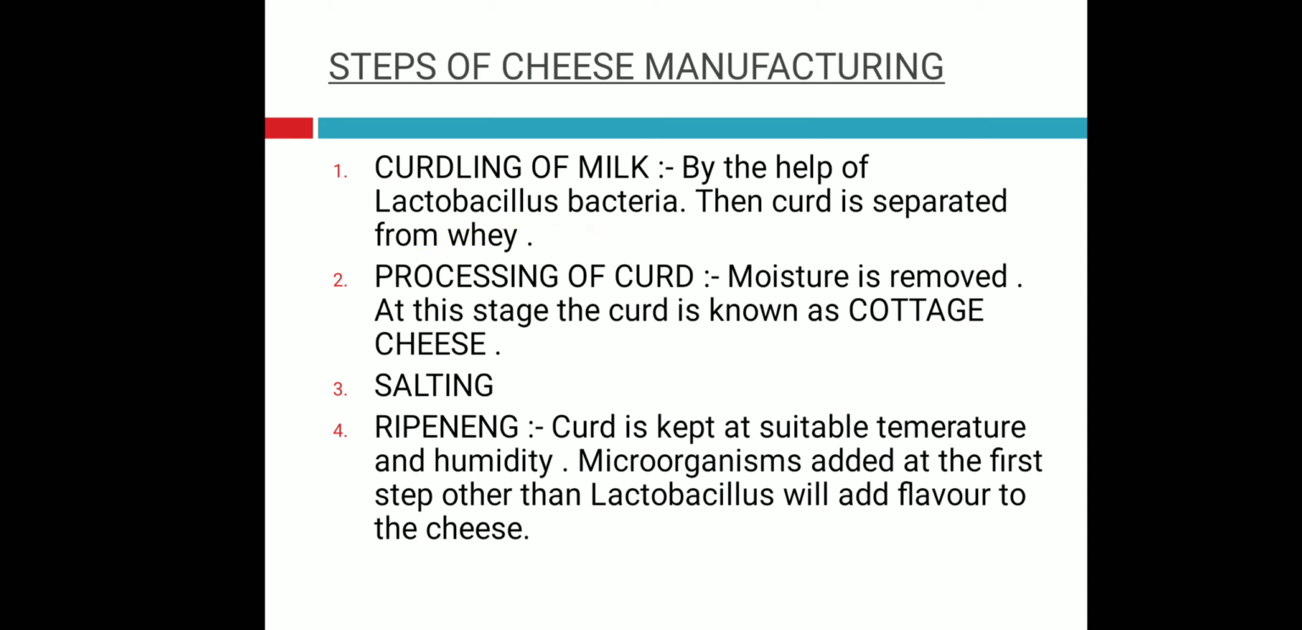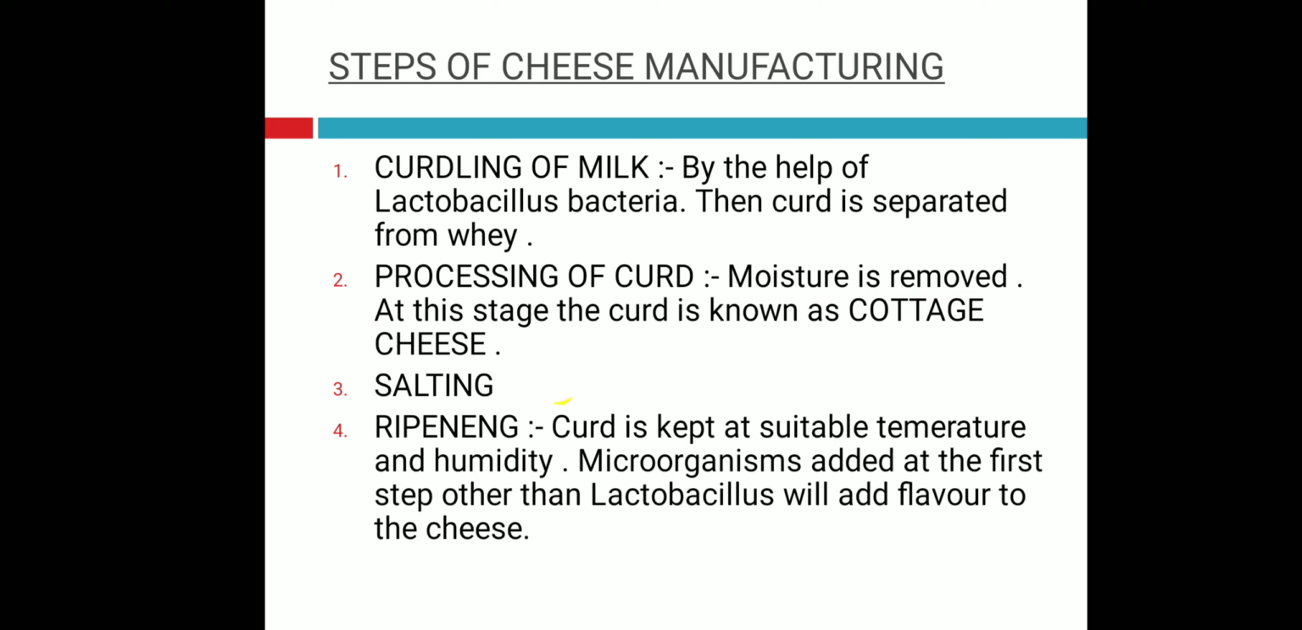The next step is processing of the curd. So what is done in the processing of curd? The moisture is removed. Apart from whey, some moisture may be left in the curd, so that moisture is removed at this stage, and at this stage the curd is known as cottage cheese.